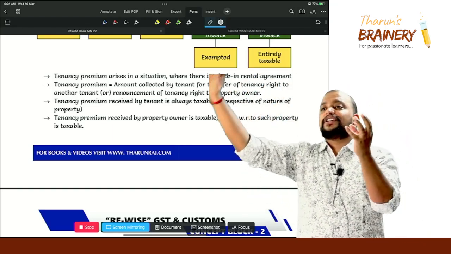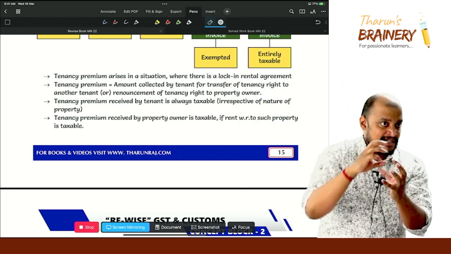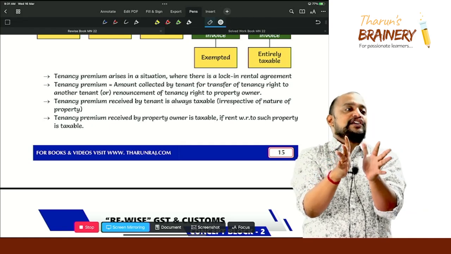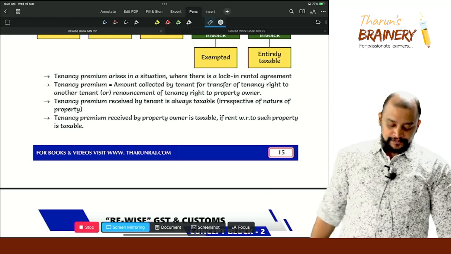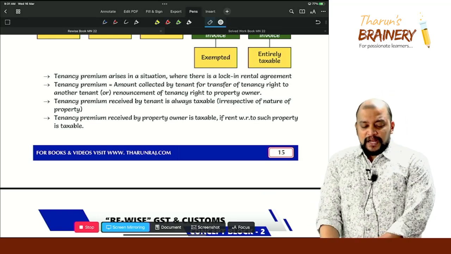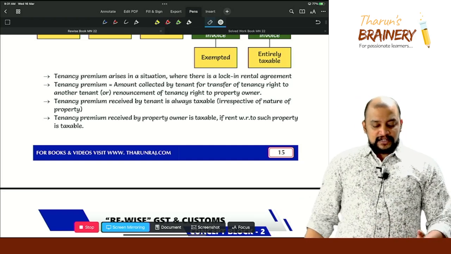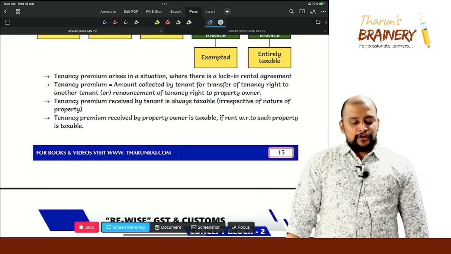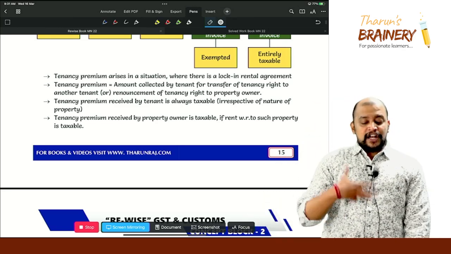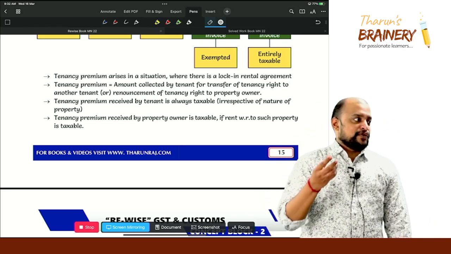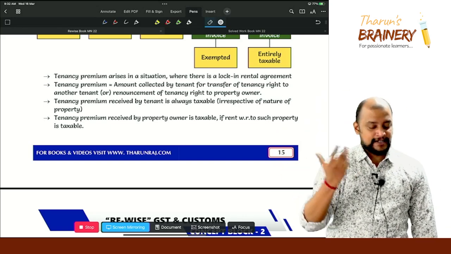So therefore, tenant 2 will give you some premium for these advantages. That premium which you are collecting is known as tenancy premium. Is it clear? So read that. Tenancy premium arises in a situation where there is a lock-in rental agreement. Tenancy premium equals the amount collected by the tenant for transfer of tenancy right to another tenant, or renouncement of tenancy right by the property owner. This renouncement we have not yet discussed. Transfer of tenancy right we discussed.